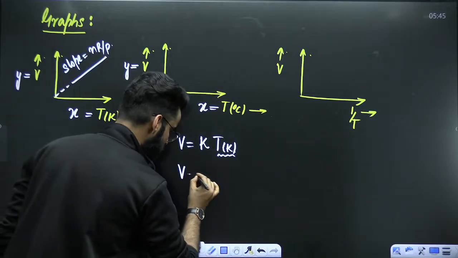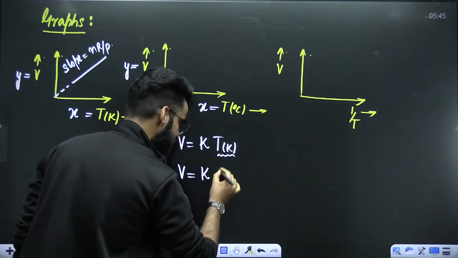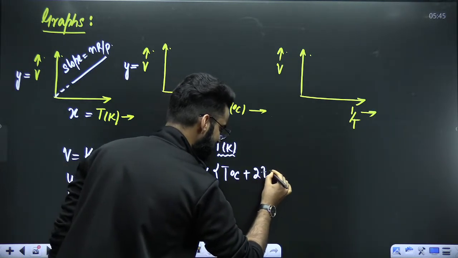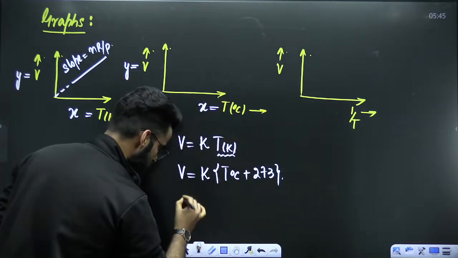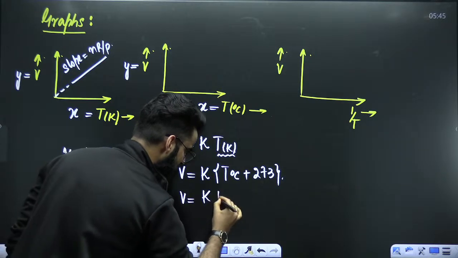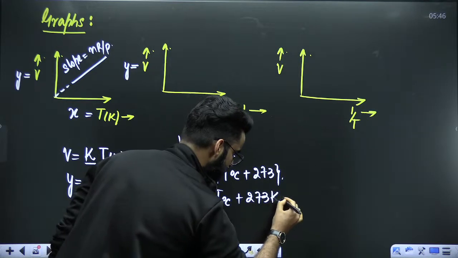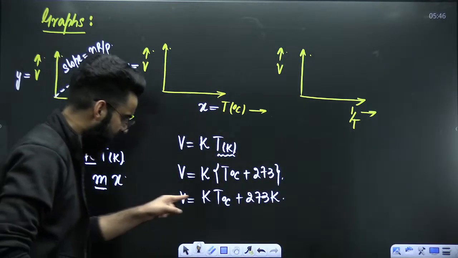So you can write it like this. V is equal to K. Temperature in Kelvin, you can write it as temperature in degree centigrade plus 273.15, right? So you can say V is equal to K multiplied by temperature in degree centigrade plus 273 K. Yeah? Now look at this particular equation.